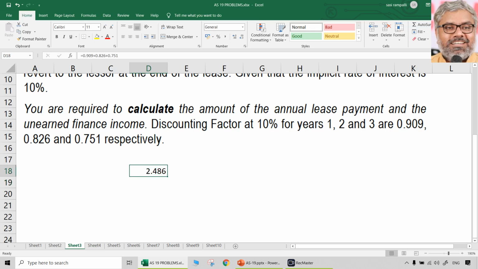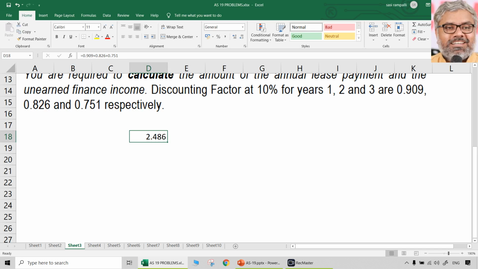Let us say, if the lease payments are annually X, just for understanding purposes, then what will be the total of the present value of these lease payments? That will be 2.486X, isn't it? 2.486X will be the present value of annual lease payments, if the annual lease payments are X.